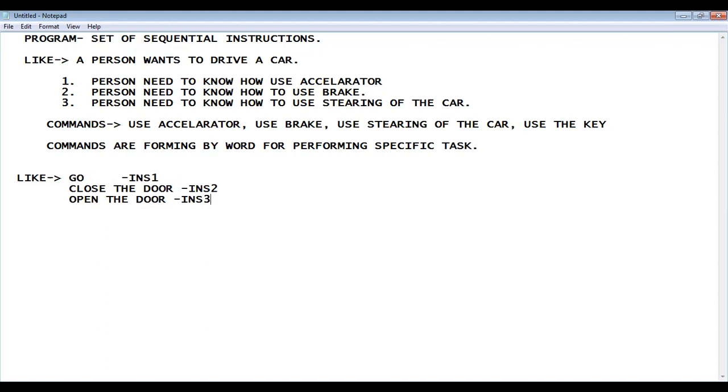Like, suppose think about a situation, I'm talking about another example of how a program can be formed. Suppose we want to organize a blood donation camp in our locality.